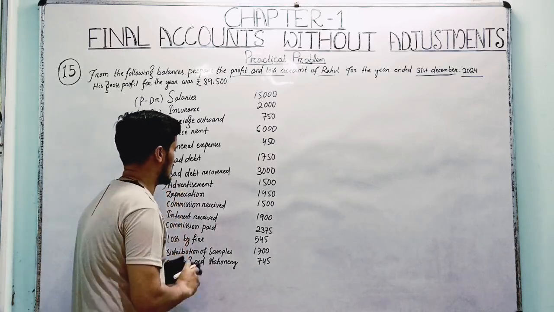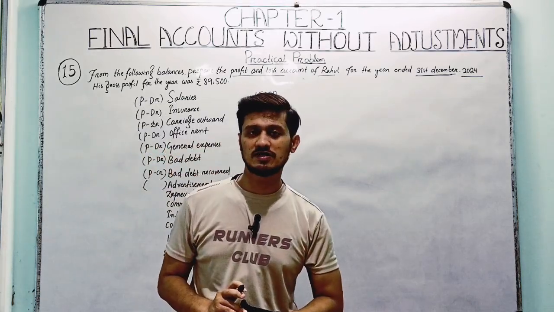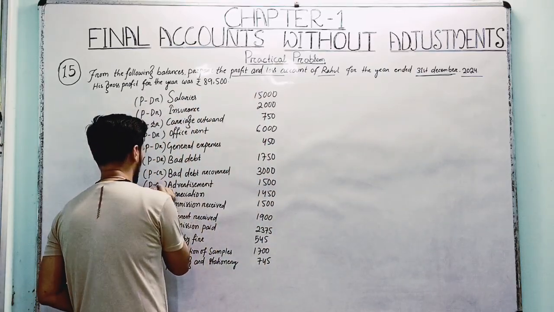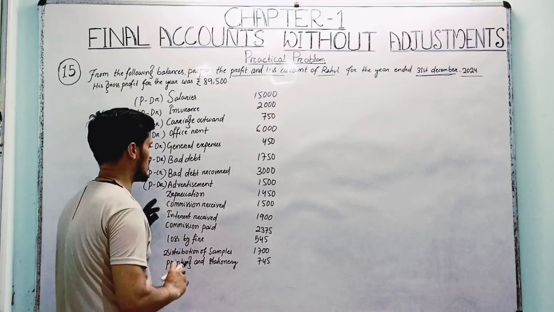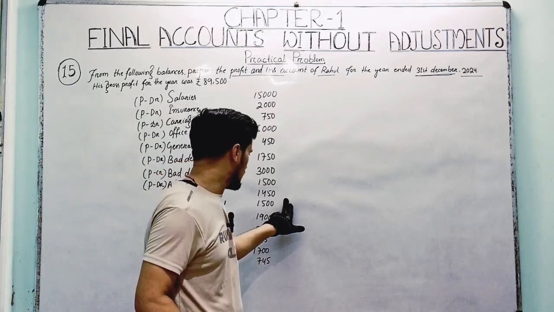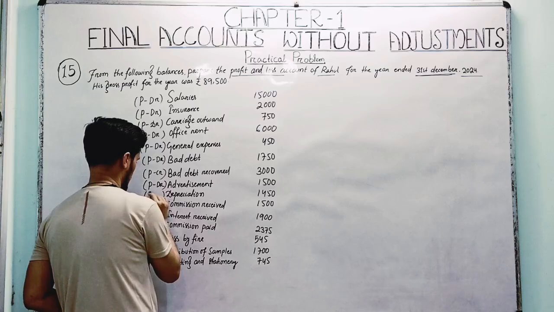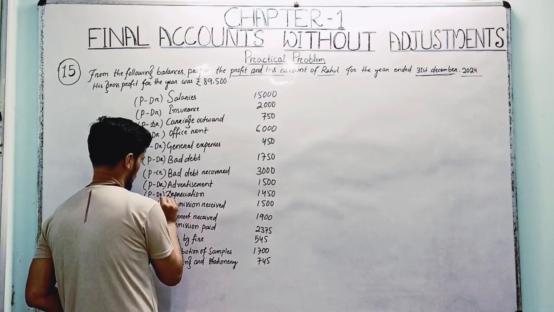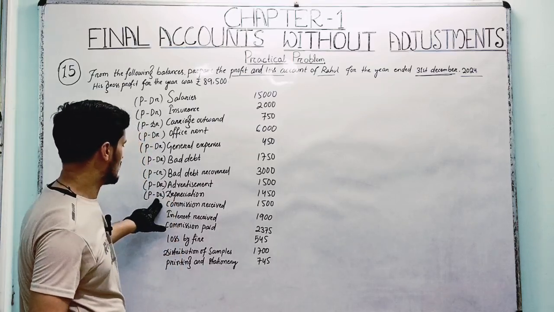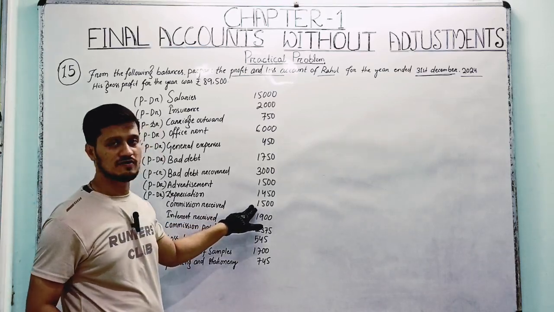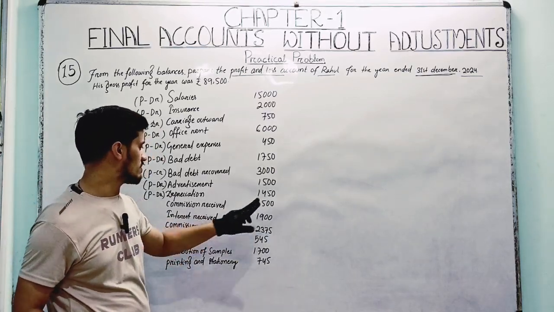And advertisement is a kind of expense for the business and will be charged to the debit side of the P&L account. Depreciation is 1,450, so depreciation will be charged to the profit and loss account, on which side? It's the debit side. Commission received is a kind of income, so it's 1,500 here.